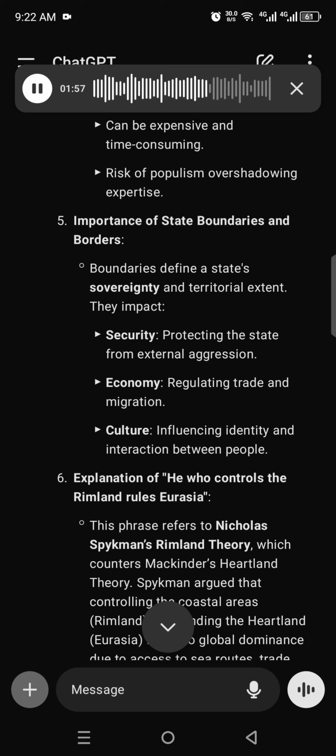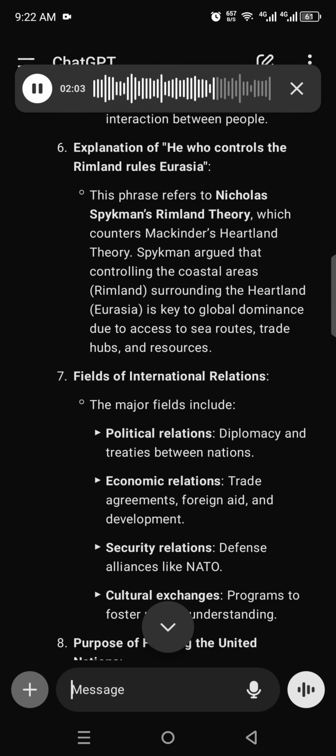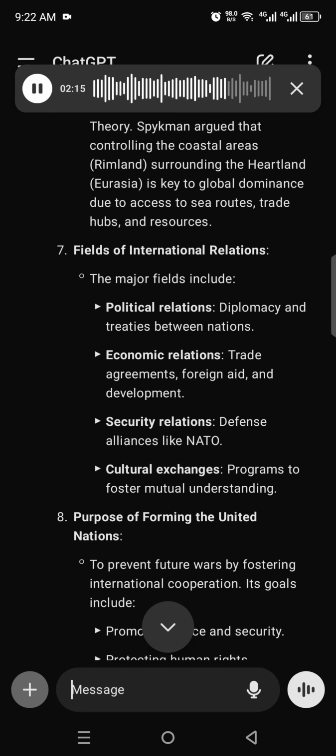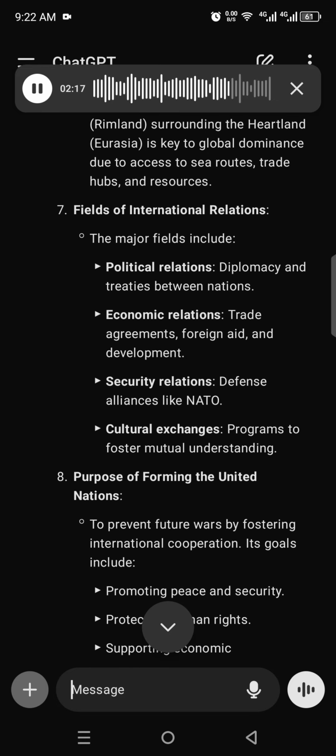6. Explanation of "he who controls the rimland rules Eurasia." This phrase refers to Nicholas Spykman's rimland theory, which counters Mackinder's heartland theory. Spykman argued that controlling the coastal areas, the rimland, surrounding the heartland, Eurasia, is key to global dominance due to access to sea routes, trade hubs, and resources.